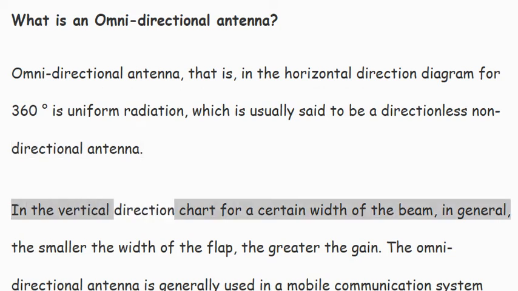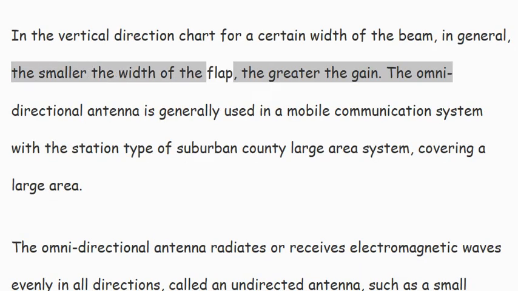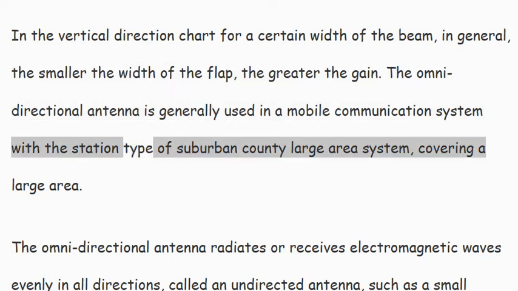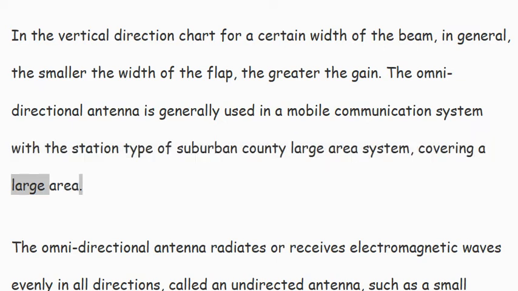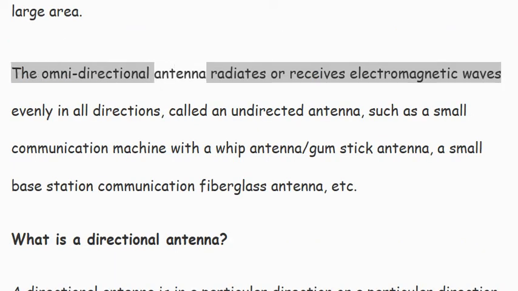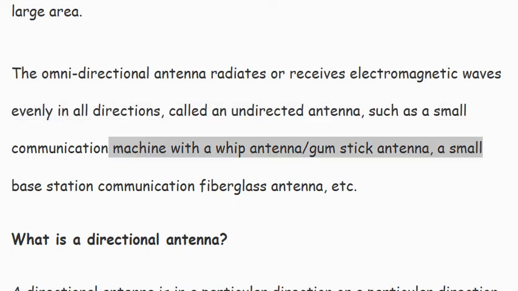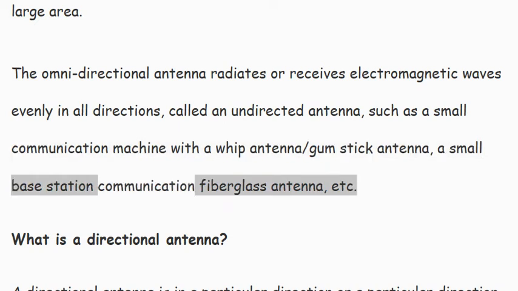In the vertical direction chart for a certain width of the beam, in general, the smaller the width of the flap, the greater the gain. The omnidirectional antenna is generally used in a mobile communication system with the station type of suburban county large area system, covering a large area. The omnidirectional antenna radiates or receives electromagnetic waves evenly in all directions, called an undirected antenna, such as a small communication machine with a whip antenna, gumstick antenna, a small base station communication fiberglass antenna, etc.